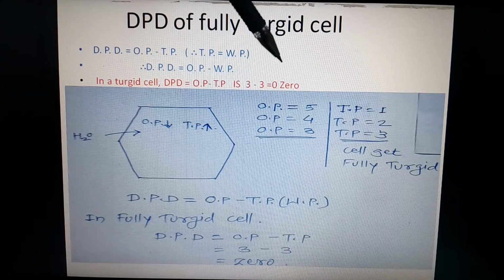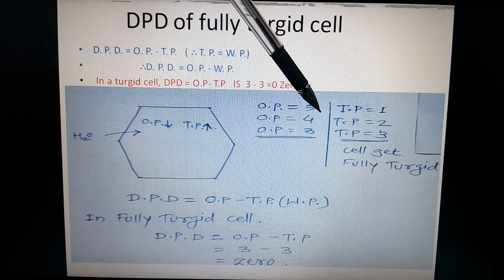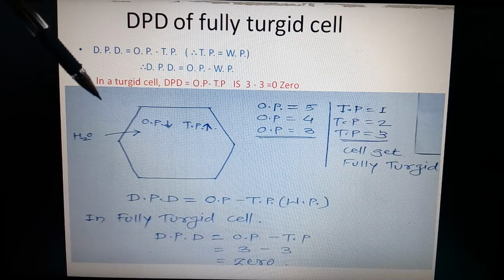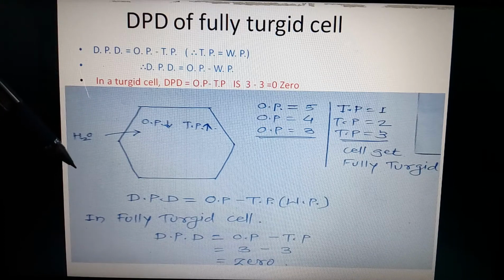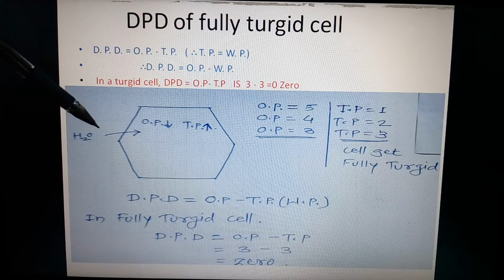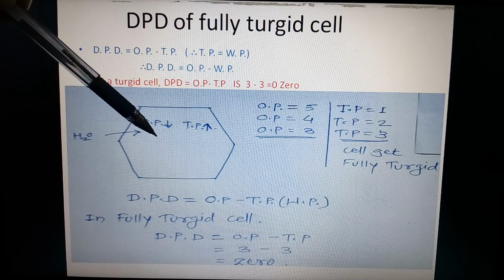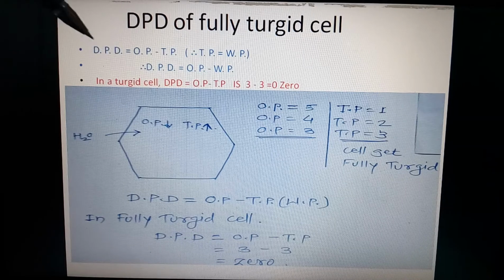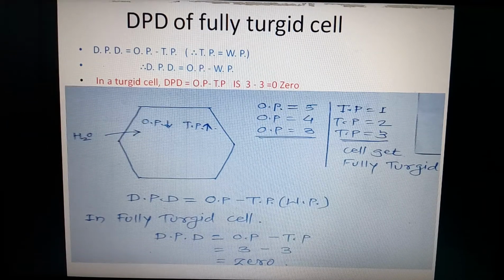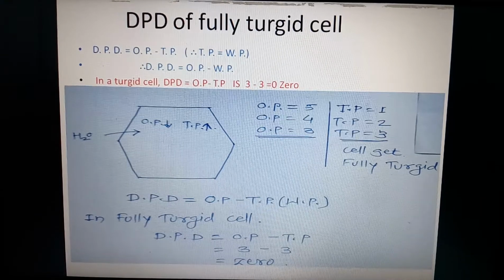Now see here, the osmotic pressure of the cell is 5 and the external medium is hypotonic in nature. So water moves by the process of endosmosis towards the cell cytoplasm. As water moves towards the cell cytoplasm by endosmosis, what happens?